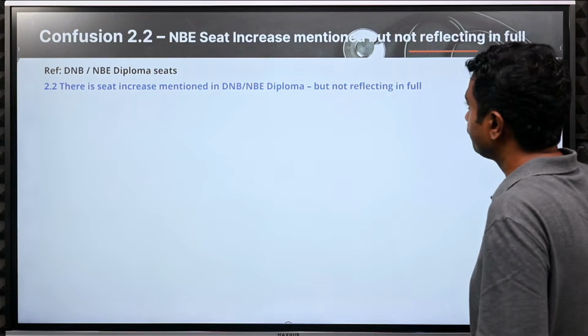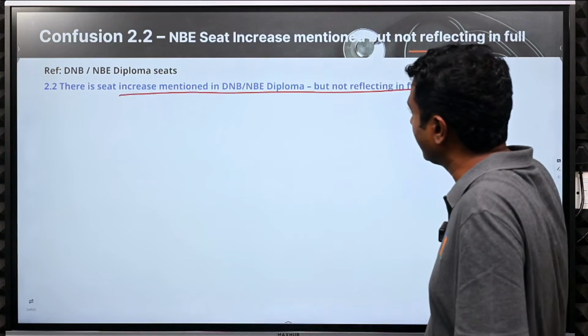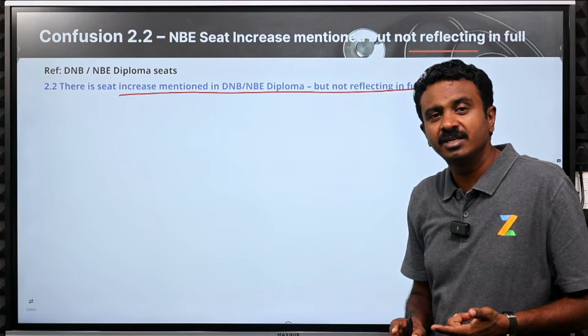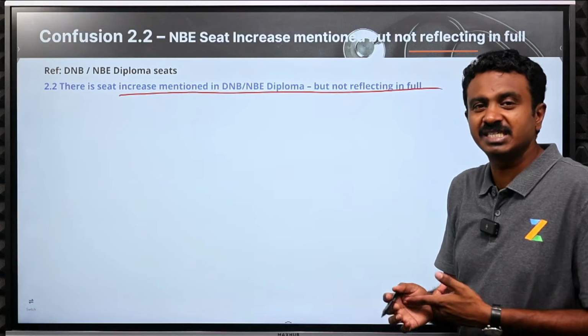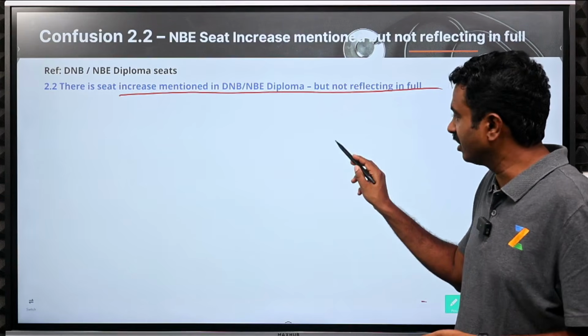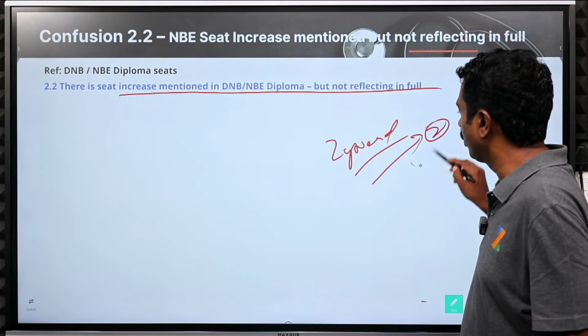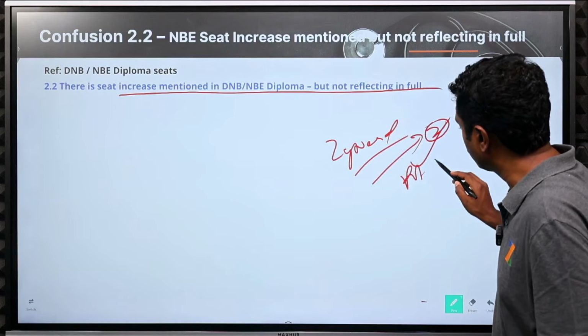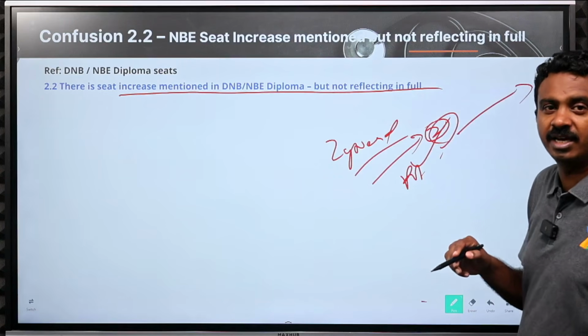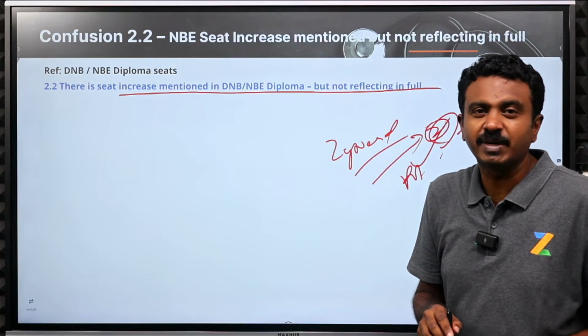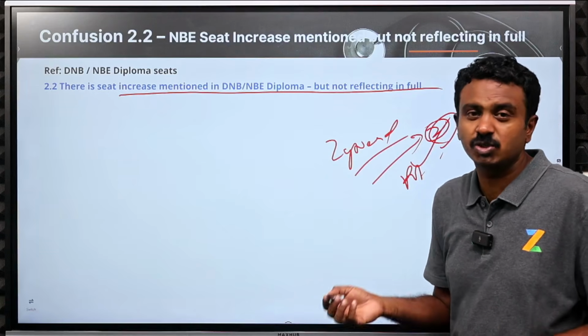Second issue is, there is a seat increase mentioned in DNB or NBE diploma, where you go to the accreditation portal, you will see the seat increase. Or you go to ZyNerd, these guys have put up a seat increase, saying that this institute, 2 DNB seats are going to increase. It is a private institute. Therefore, that increase should be there in MCC seat matrix. It is not there. Misinformation is what many candidates represent.